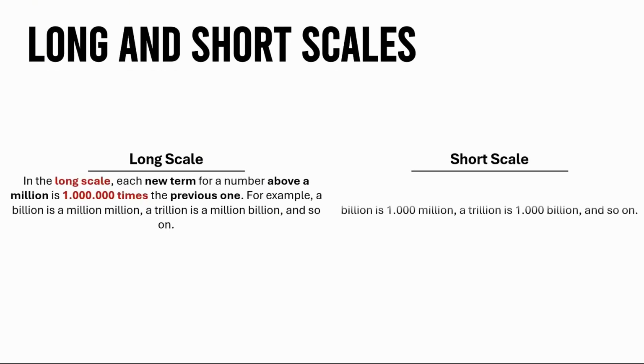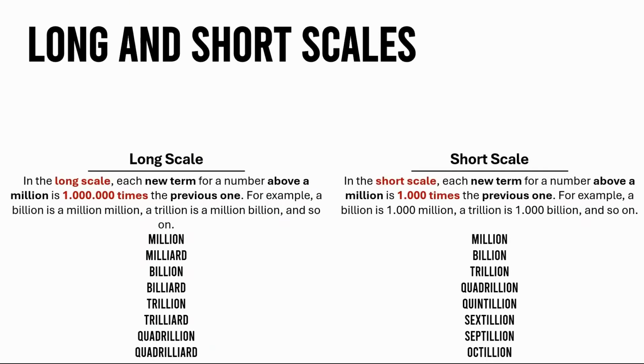Long and short scales. Long scale. In the long scale, each new term for a number above a million is 1 million times the previous one. For example, a billion is a million million, a trillion is a million billion, and so on.